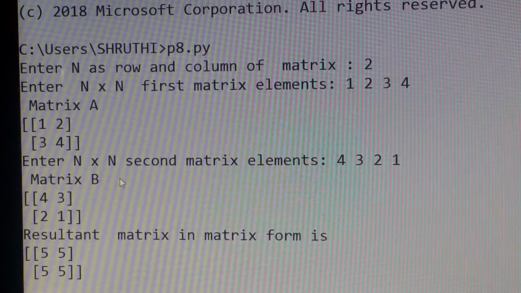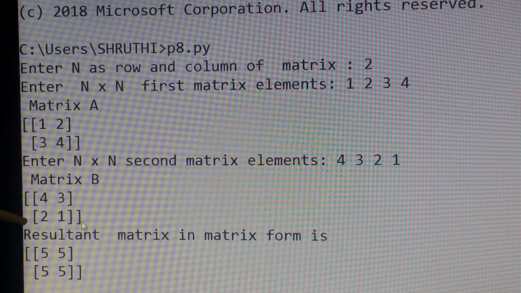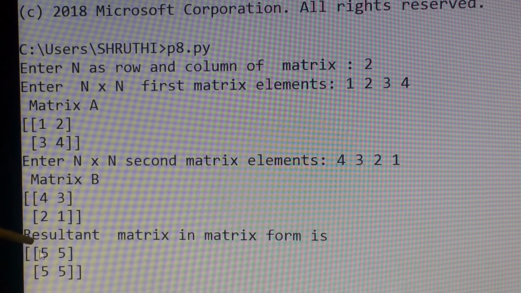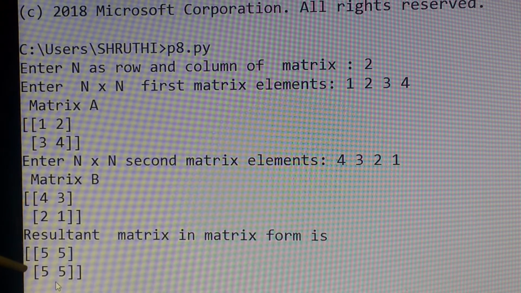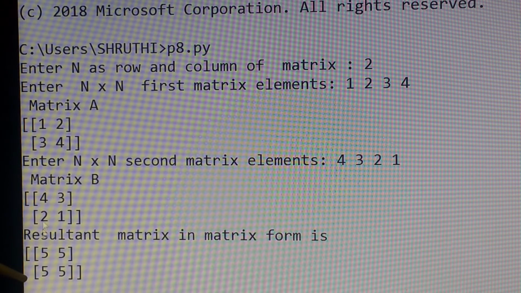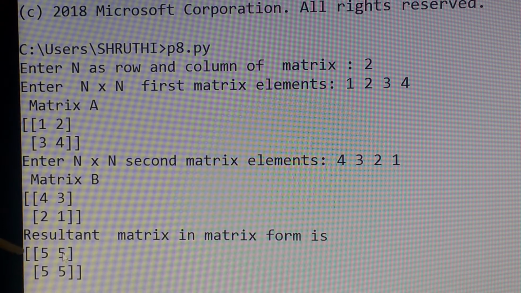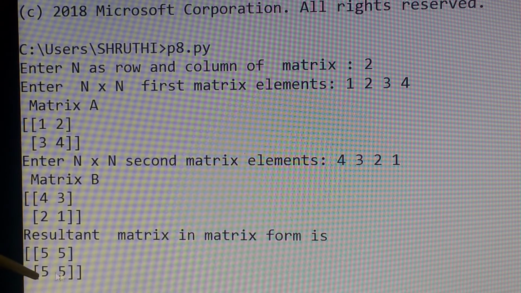After this, enter. So matrix B is printed in the matrix format, and the addition of the matrices has been printed as matrix C. 1 plus 4 is 5, 2 plus 3 is 5. Again, all of these will be equal to 5.